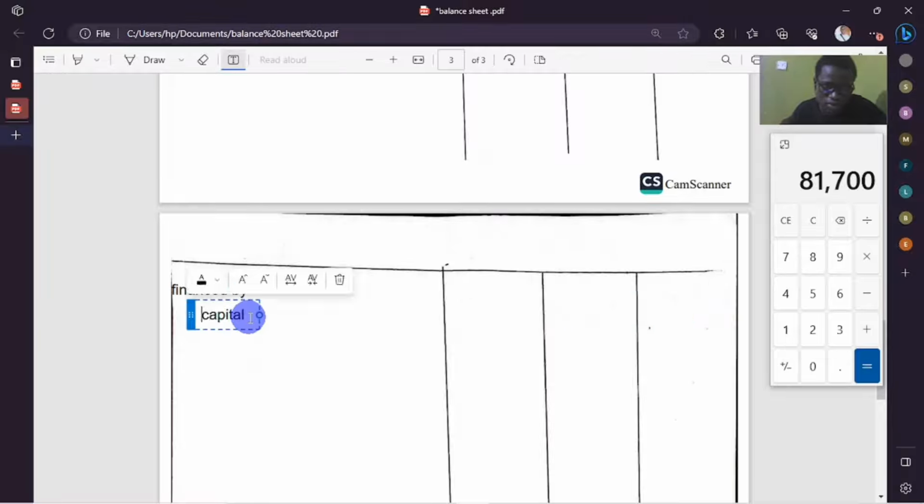So we say capital, we put these, I don't know what you call them in English. Then we show the amounts for capital here. Then down, also going to show branch. So we just look professional as accountants, so even when they're marking, they see this person knows what they are writing.